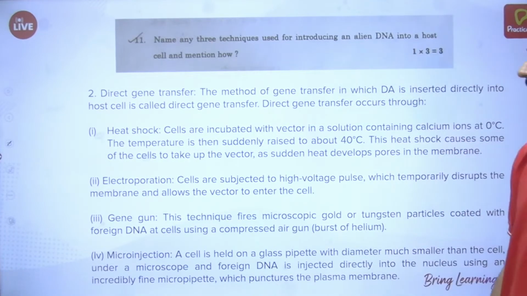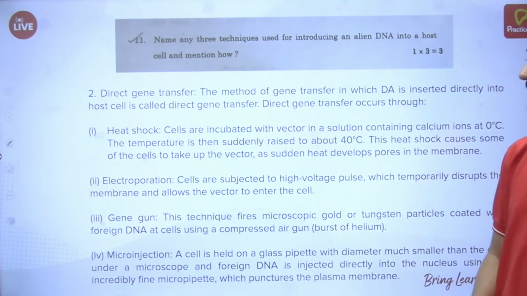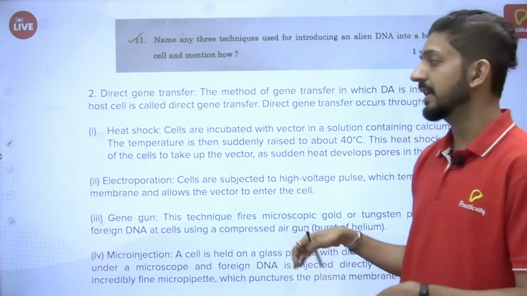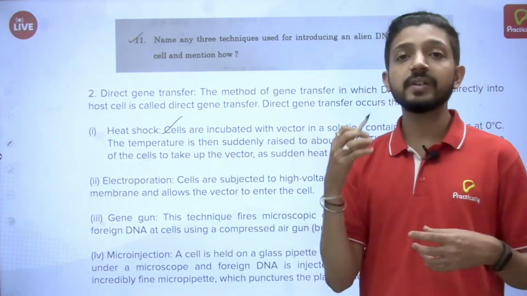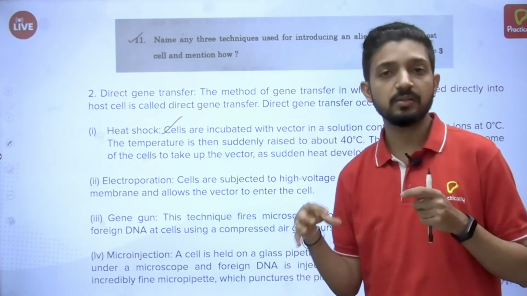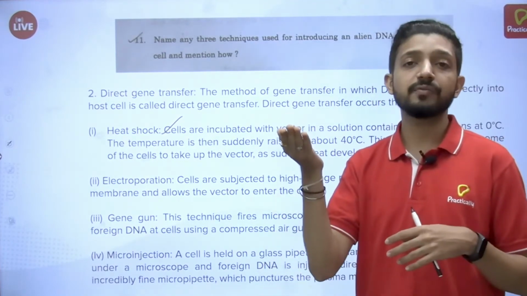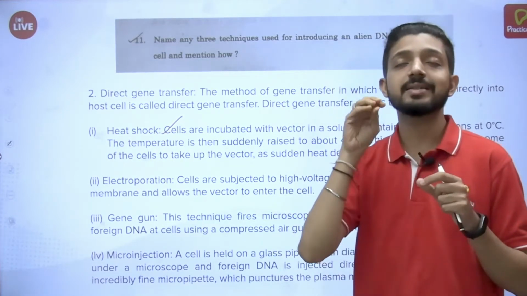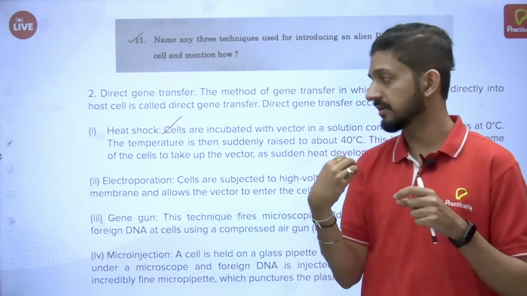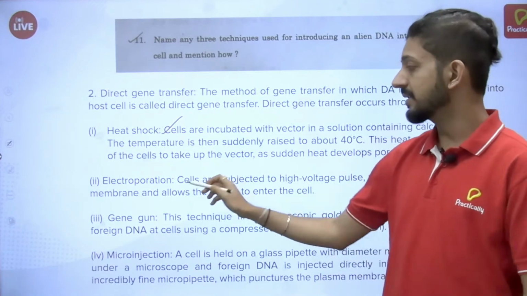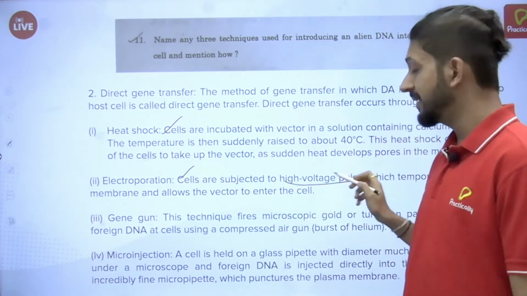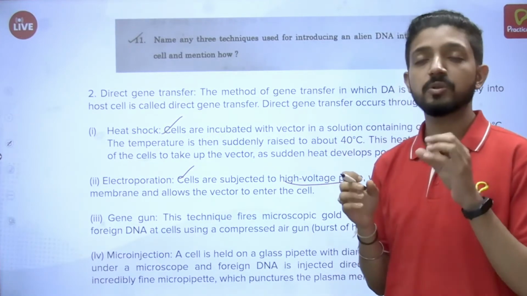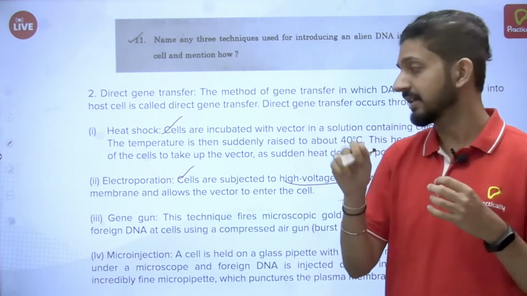Then the second method is direct gene transfer. It has further subtypes, like heat shock. As you know, we first keep the cells on ice, at 0 degrees Celsius, then raise the temperature to 42 and then again keep them on ice. So heat shock increases the size of pores so that the DNA enters. Electroporation: by passing a high voltage pulse, we make sure that the pores in the cell membrane increase so that the DNA enters.